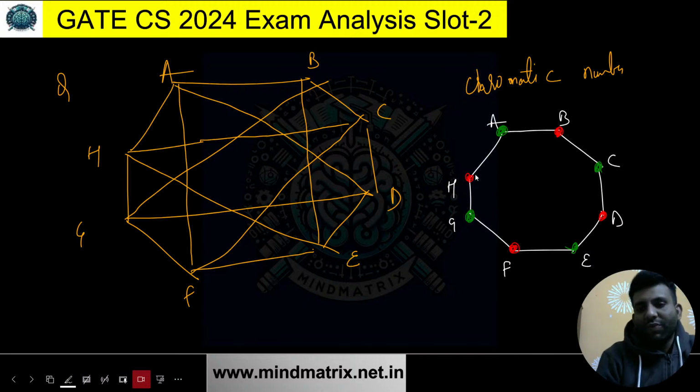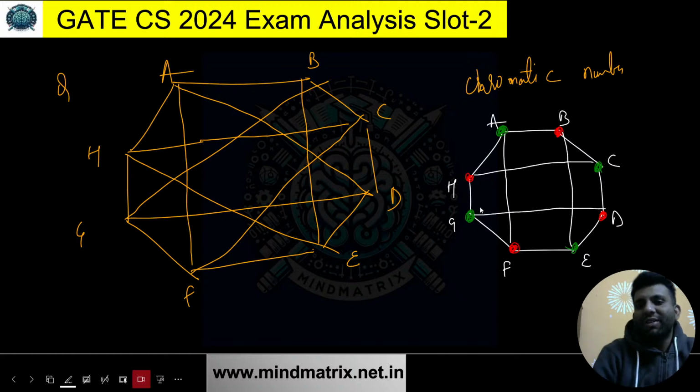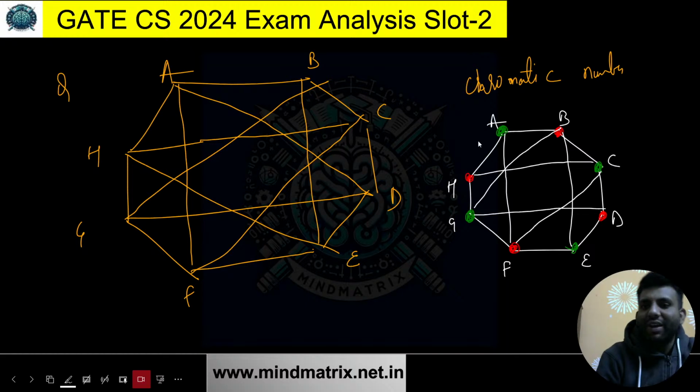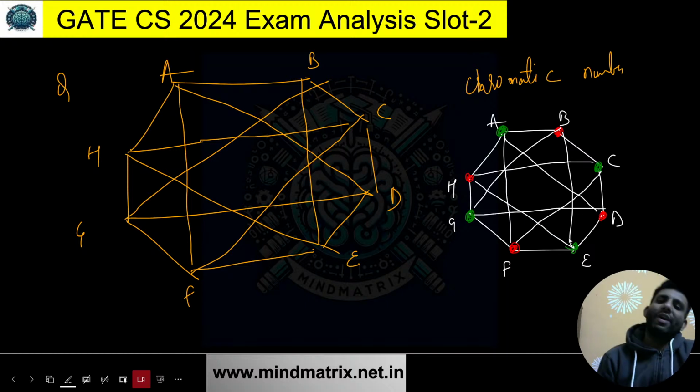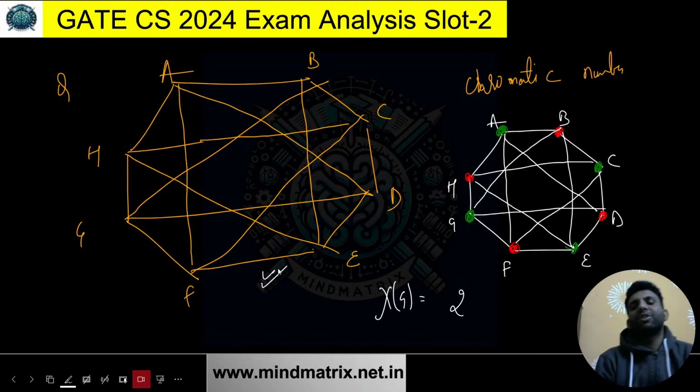We are adding this, no issue. Adding this, no issue. Adding this, no issue. We are adding these as well, no issue again, no issue again, and no issue at last over here as well. So the chromatic number for this particular graph is 2 only.